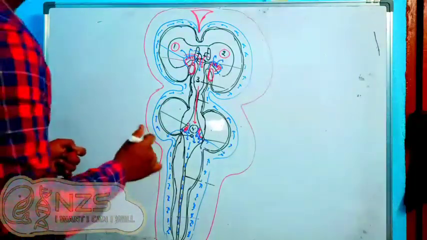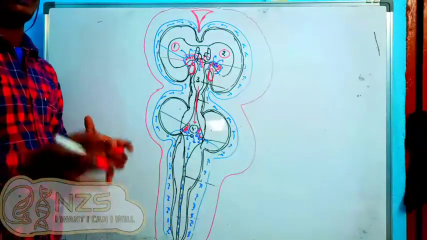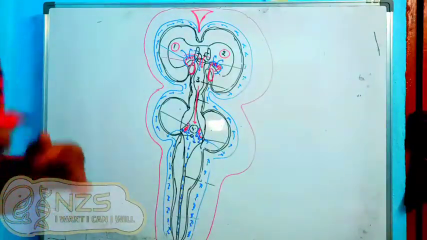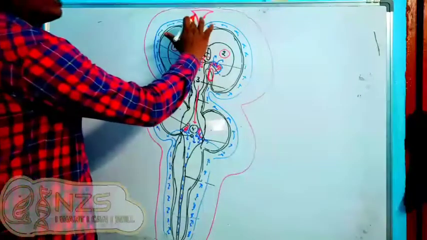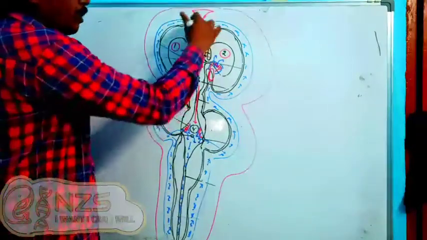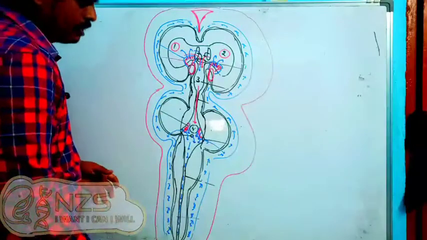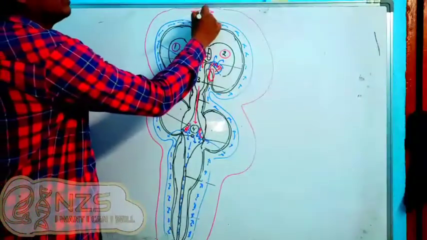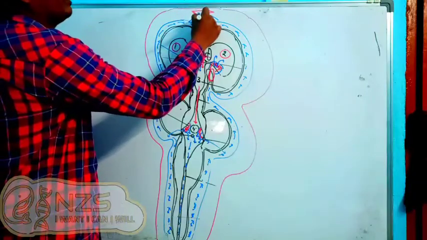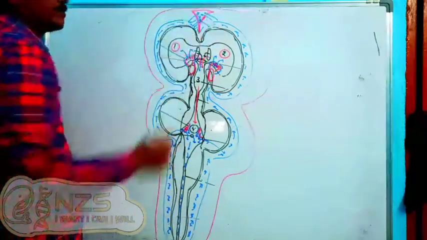Okay, so this is called the superior sagittal sinus. Not that important for NEET, but anyway we should know. Now what happens is this arachnoid membrane will drain into this, it will not go down. What it will do is, it will drain into this venous system. It will drain the CSF into the venous system.